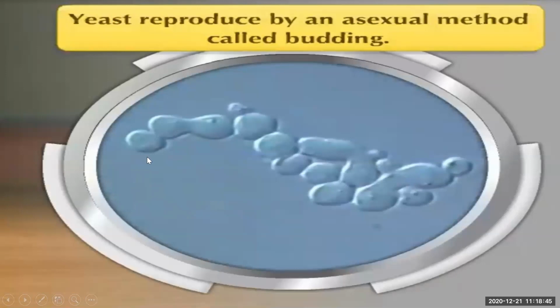Here each and every parent cell is showing small buds, and these buds then grow up and become mature to live as a parent cell. So yeast is reproduced by an asexual method called budding.